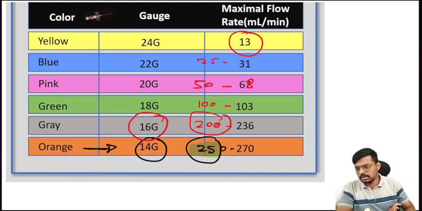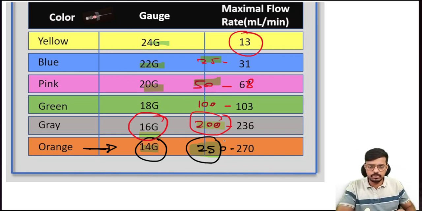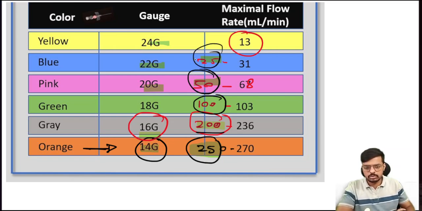This is the standard. Okay, so very importantly, how do I have to remember this? 14, 16, 18, 20, 22, 24. 250, 200, 100, 50, 25. Make it half of the previous one and go on. So it will be helpful for you all, right? 250, then 200, then 100, then 50, 25. So 25 doubles to 50, 50 doubles to 100, then 100 doubles to 200. You just have to remember this. You can also remember 300, but the standard is 250 to 270.